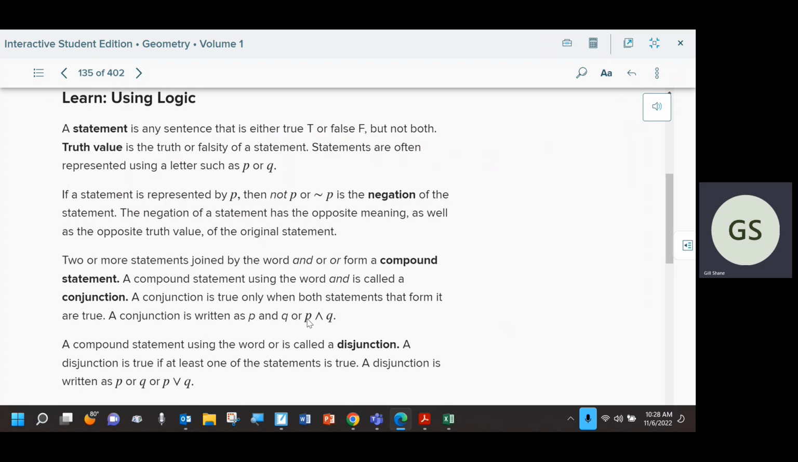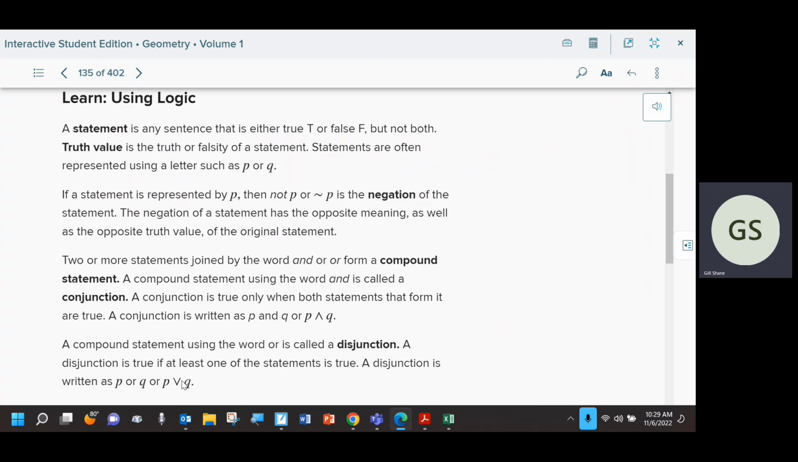So we say, okay, well, is P true? And then we say true or false. We say, is Q true? And then we say true or false. In order for this entire compound statement to be true, for an and statement, both of the individual statements have to be true. For an or statement, only one of them has to be true.